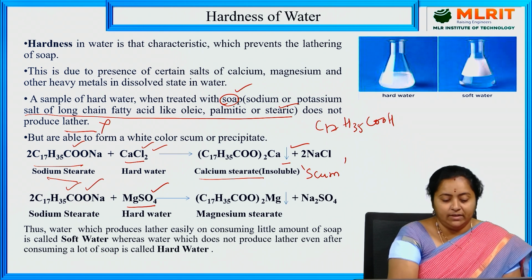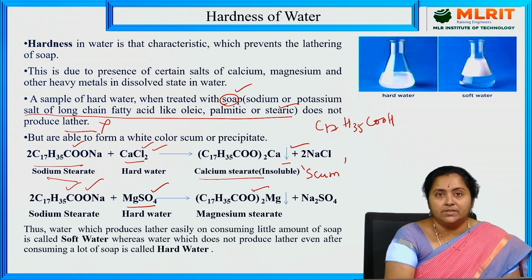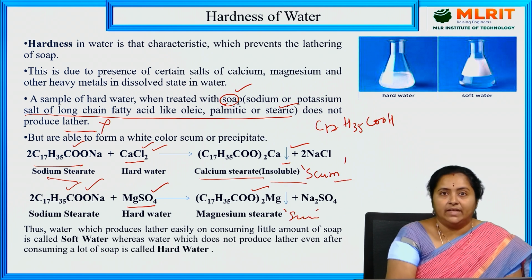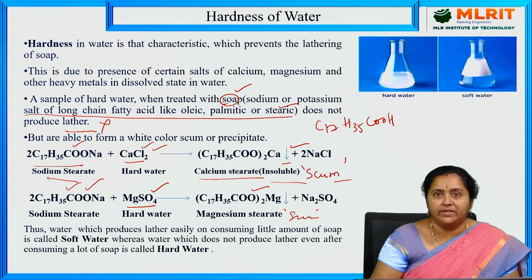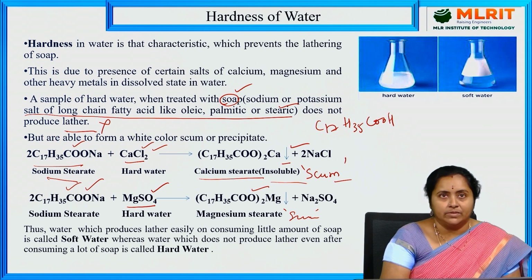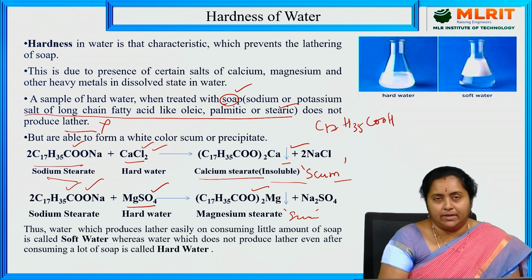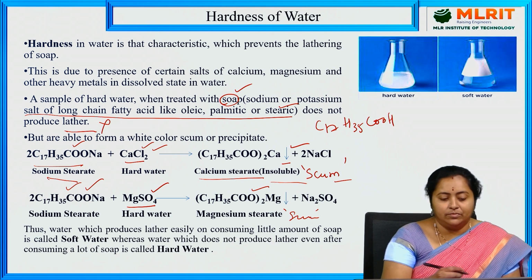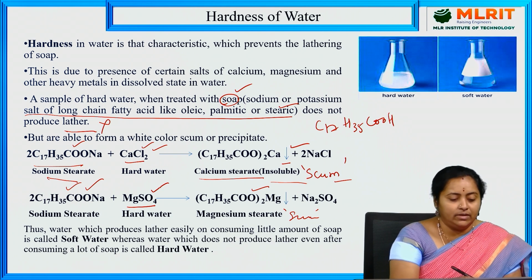So sodium stearate, when treated with hard water sample which is having magnesium sulfate in that one, is able to convert into its corresponding salt, that is magnesium stearate. So this is also nothing but insoluble scum. Instead of producing lather, we can notice the formation of a white color precipitation that is called scum. Along with that, sodium sulfate will be produced. So basing on this soap consuming capacity, just now, so far what we have discussed, that is basing on reactions 1 and 2.